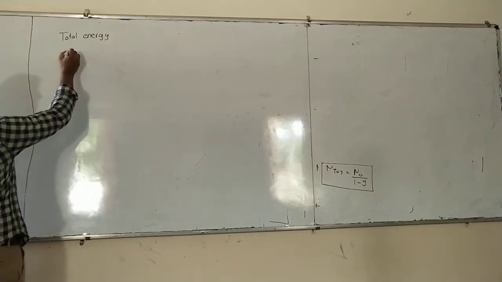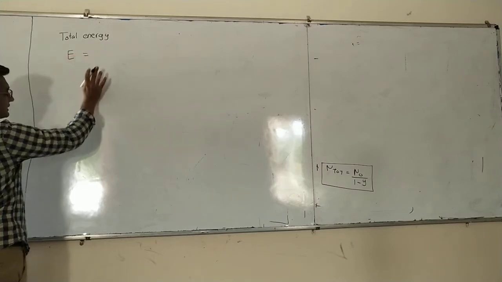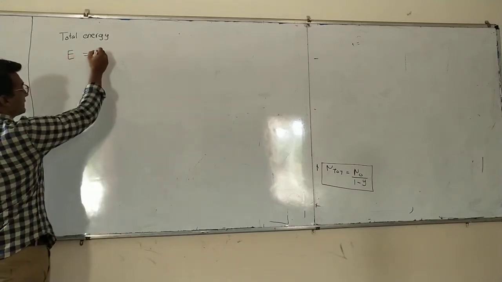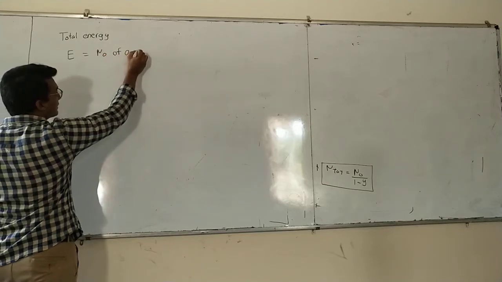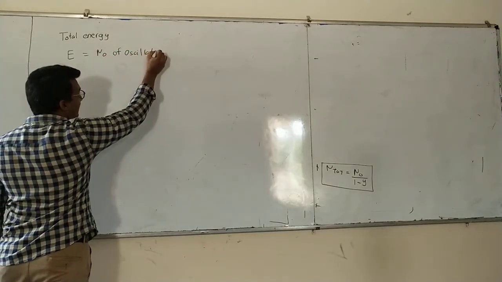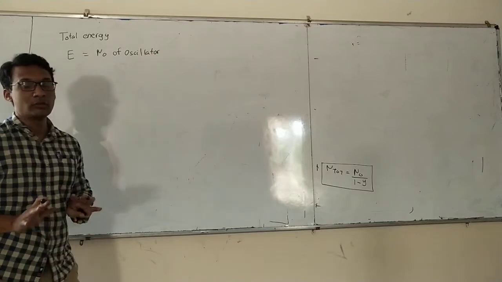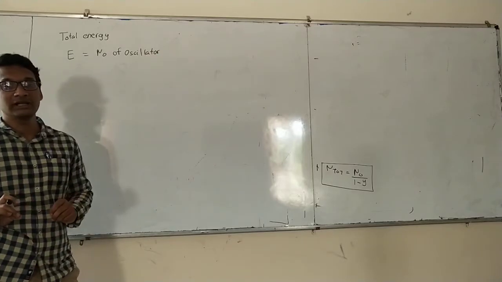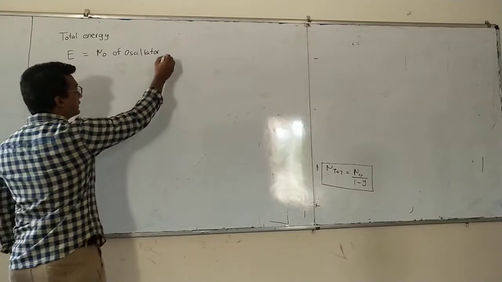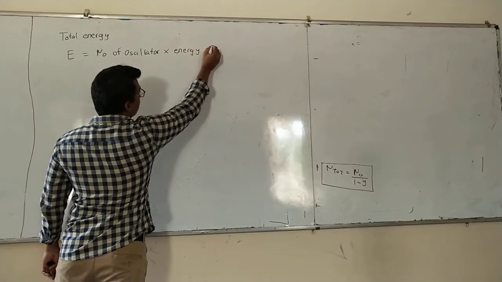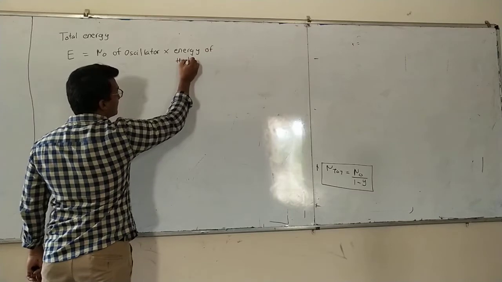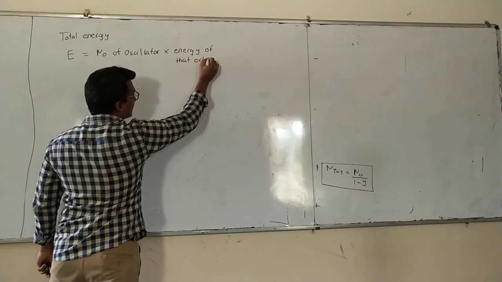For that, the energy of each orbital will be equal to the number of oscillators in that orbit, how many oscillators or electrons are there in that orbit, into the energy of that orbital.